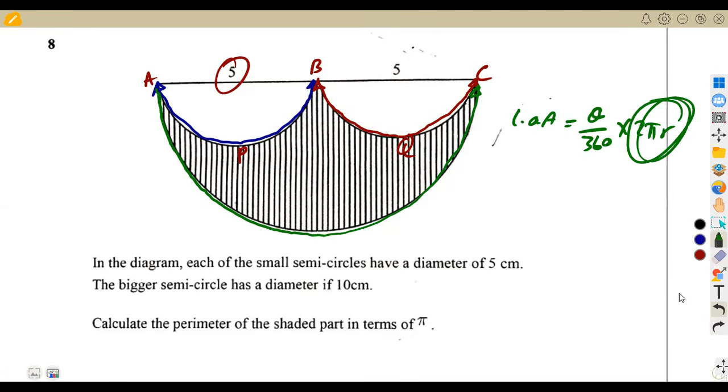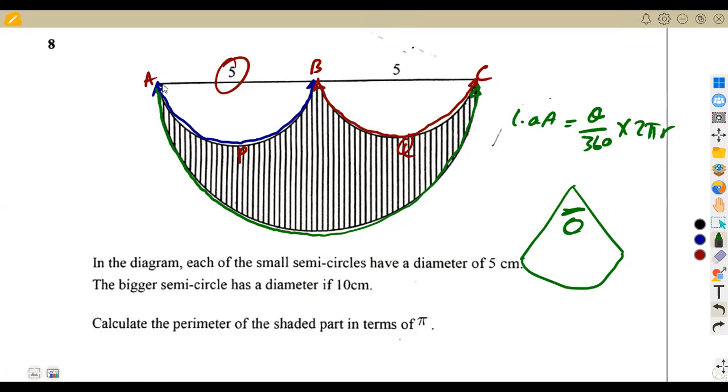from the concept of a full circle. And theta being the angle that is taken from the center, like this will be your arc. Theta is this angle. So if you consider a semicircle, the angle theta is 180 degrees. So instead of us having 180 over 360, it is just going to be half times 2 pi r. This was supposed to be the formula to find the length of the arc, which is the length of the semicircle, the length, this one, not the perimeter of the semicircle, no.